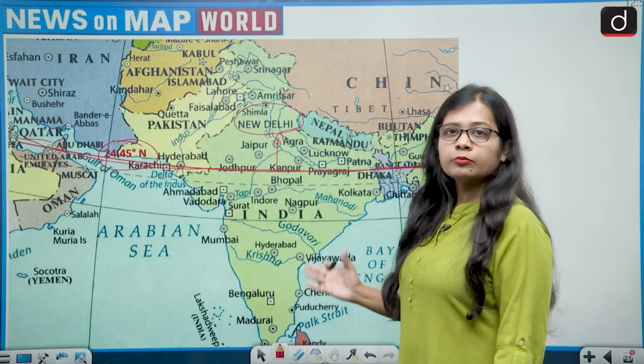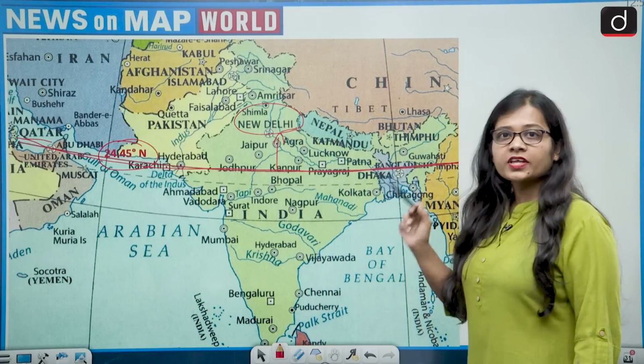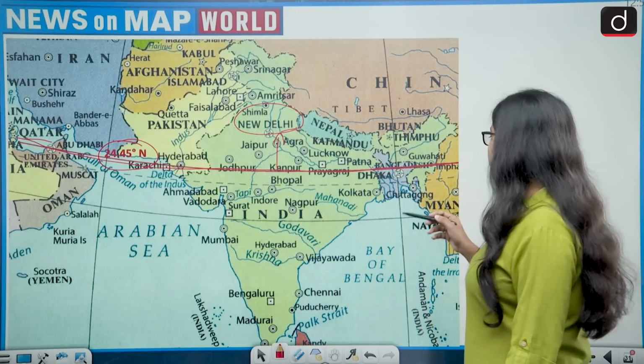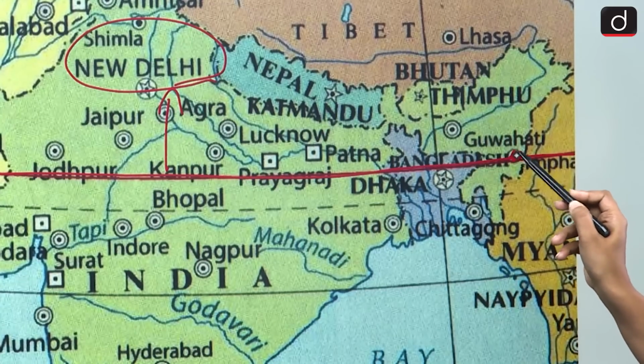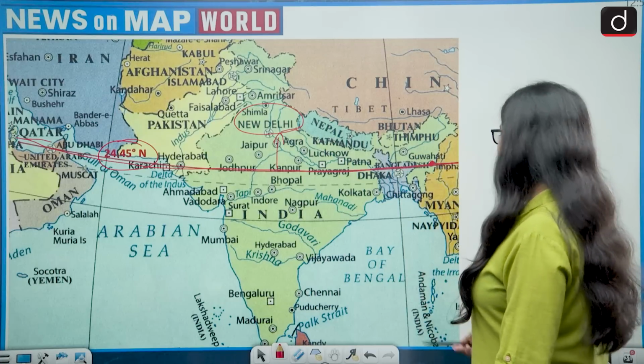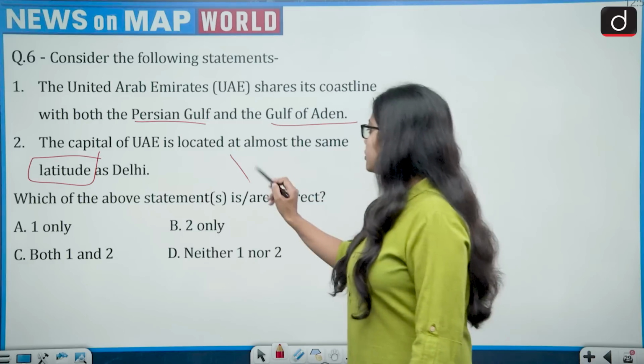So New Delhi and Abu Dhabi are not lying on the same latitude, and the Indian city which lies nearly on this latitude is Imphal. It is lying very near to this latitude, but New Delhi is not lying near to it. So this statement also becomes wrong.